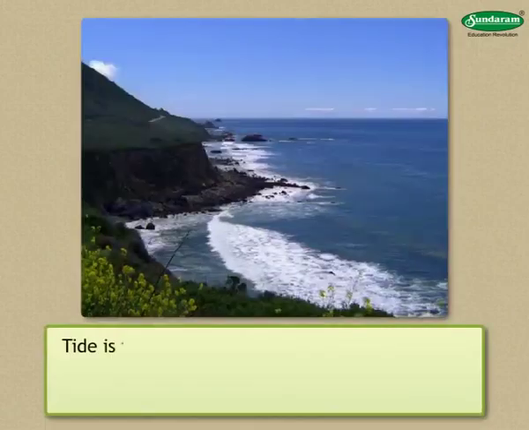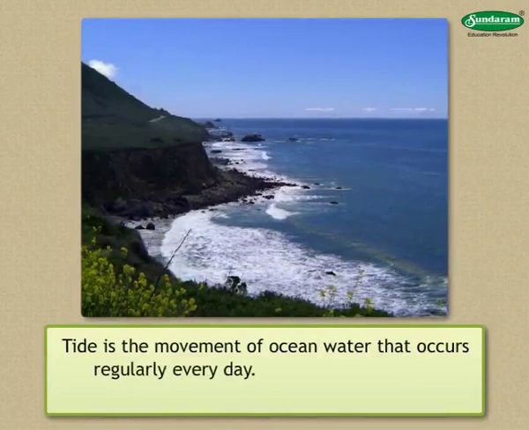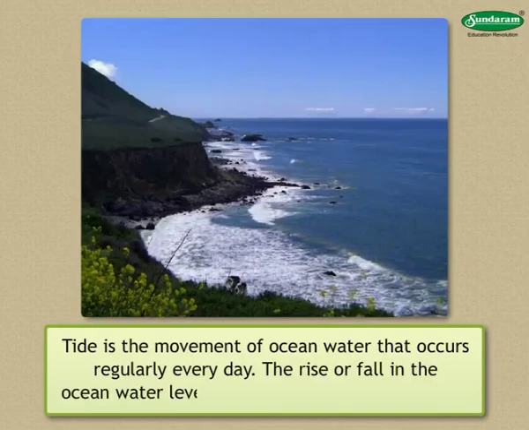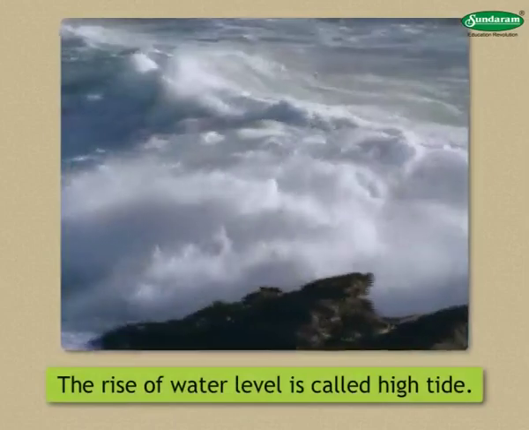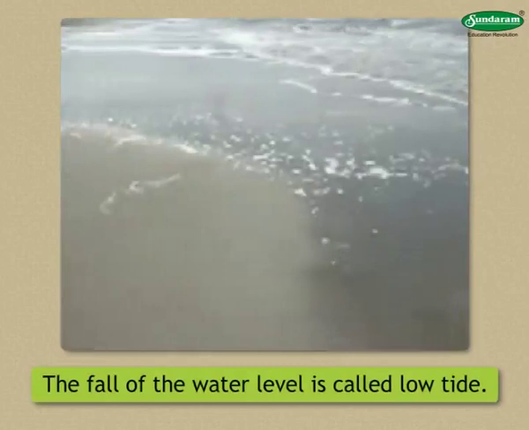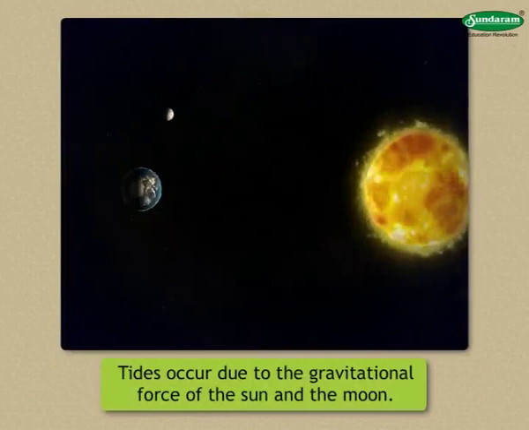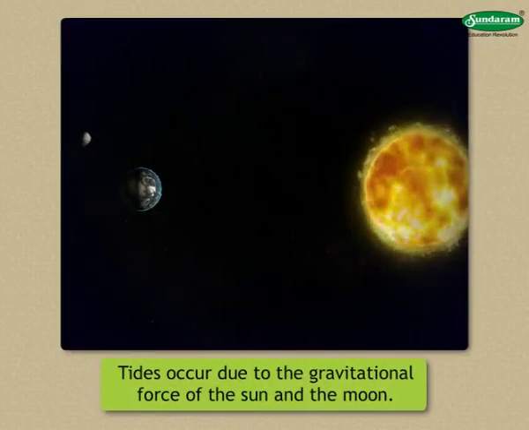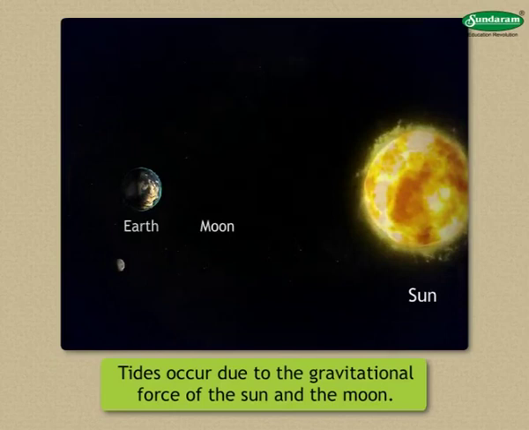Tides. Tide is the movement of ocean water that occurs regularly every day. The rise or fall in the ocean water level at specific times is called tide. The rise of water level is called high tide, while the fall of the water level is called low tide. Tides occur due to the gravitational force of the sun and the moon and the centrifugal tendency generated on the earth as a result of the relative motions of the sun, the moon, and the earth.